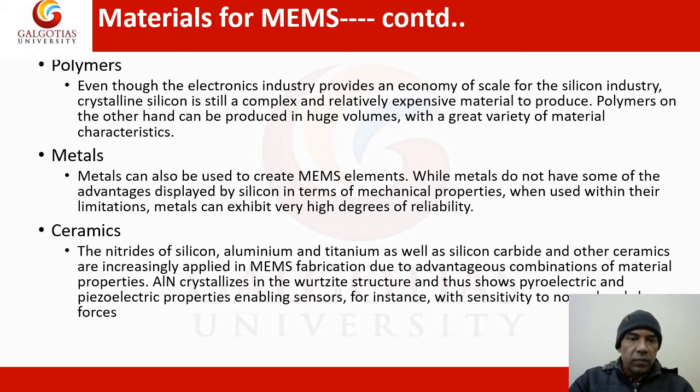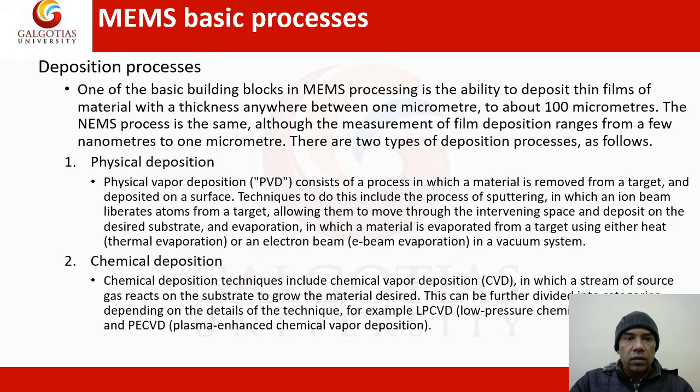Even MEMS can be made using metals. Ceramic is another material. There are so many processes of MEMS. One is deposition processes, where physical deposition and chemical deposition are discussed over here. Physical vapor deposition consists of a process in which material is removed from the target and deposited on the surface. Techniques are so many, the sputtering technique and others. And chemical deposition includes chemical vapor deposition, the famous one, in which a stream of source gas reacts on a substrate to grow the material desired.